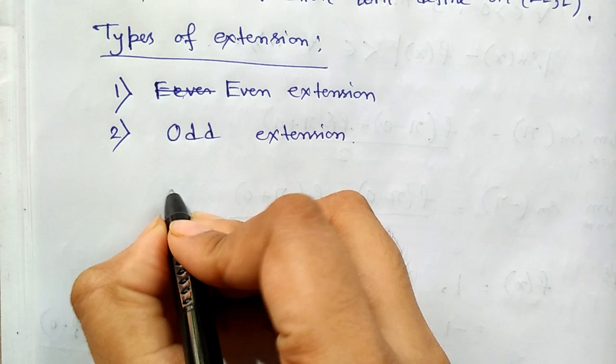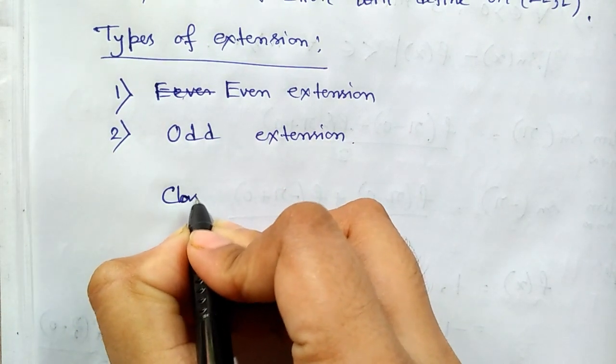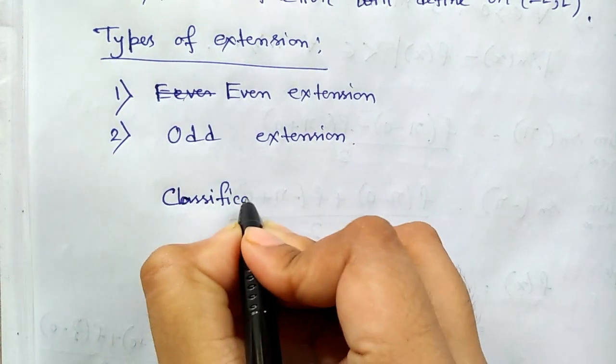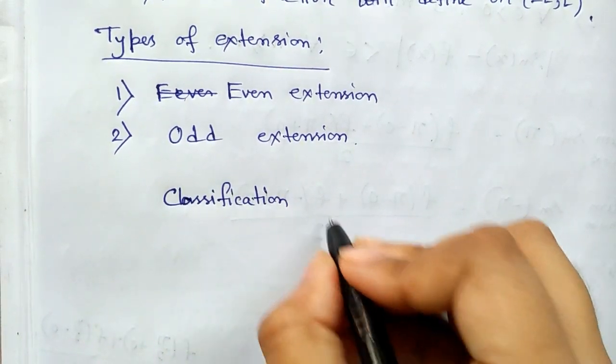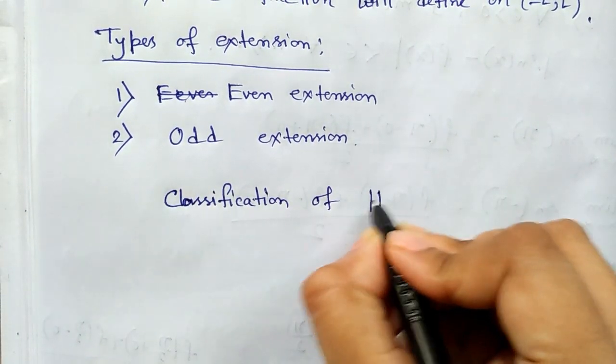Now come to this point: classification of half-range series.